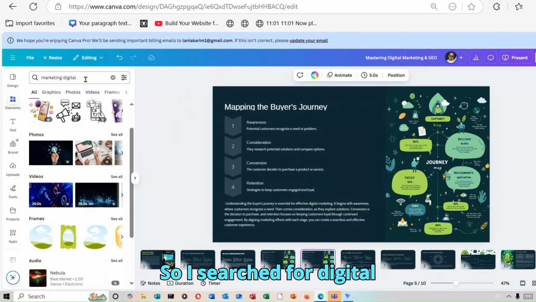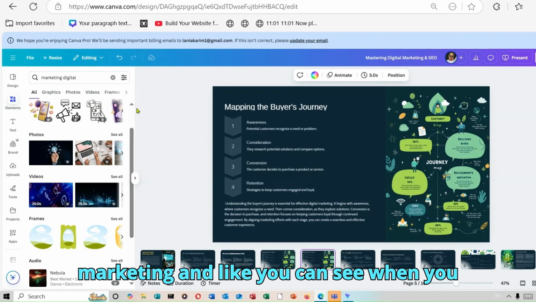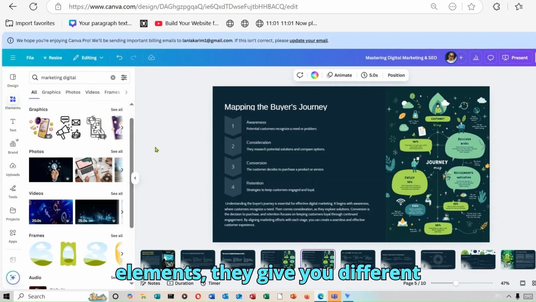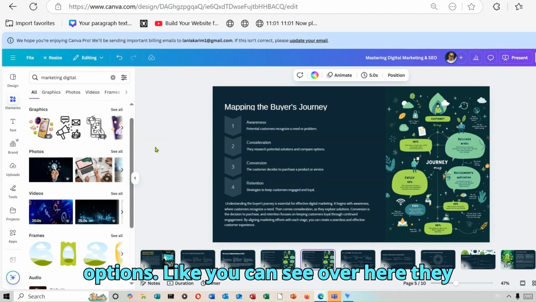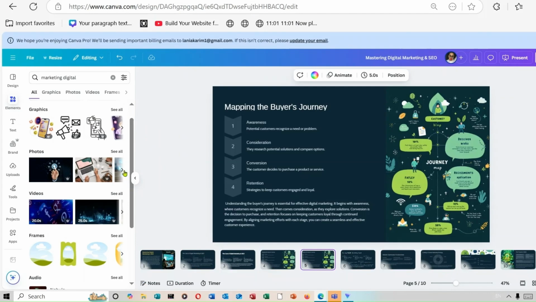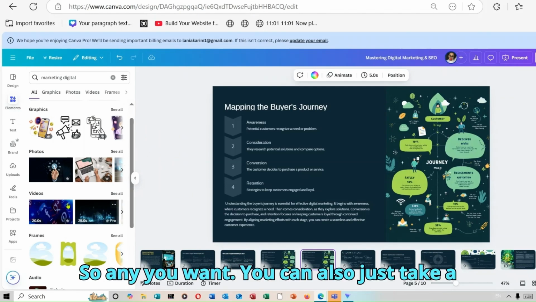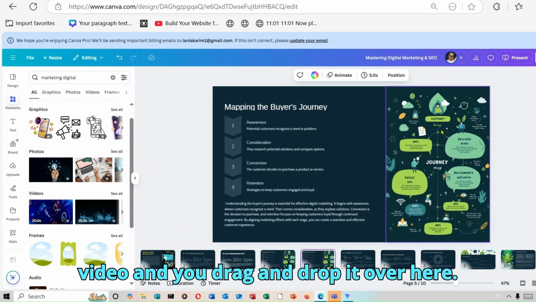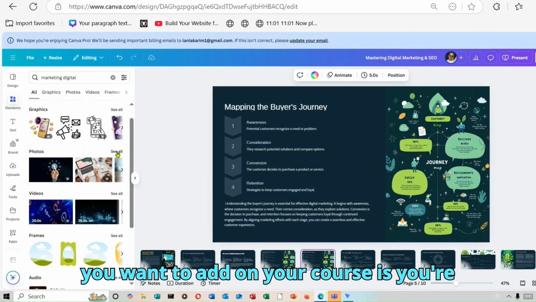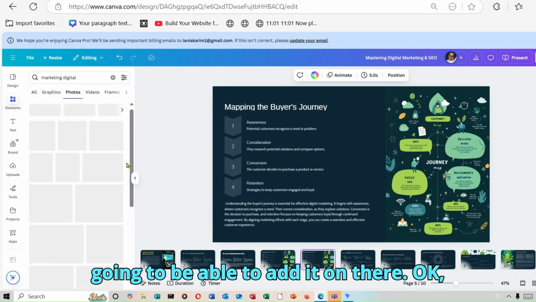So I searched for digital marketing, and like you can see, when you search for anything on Canva in Elements, they give you different options. Like you can see over here, they give you graphics, photos, and videos. So any you want. You can also just take a video and drag and drop it over here. Okay, it replaces the image. So whatever you want to add to your course, you're going to be able to add it on there.